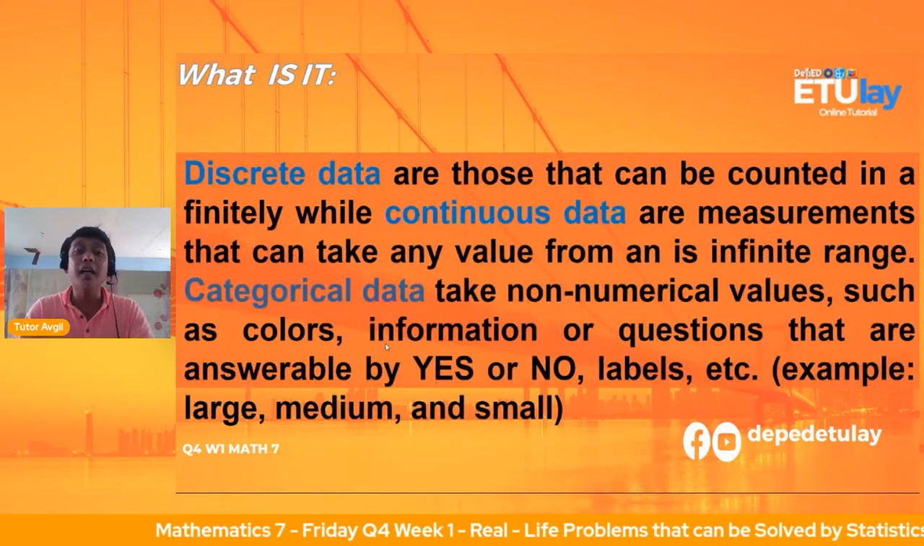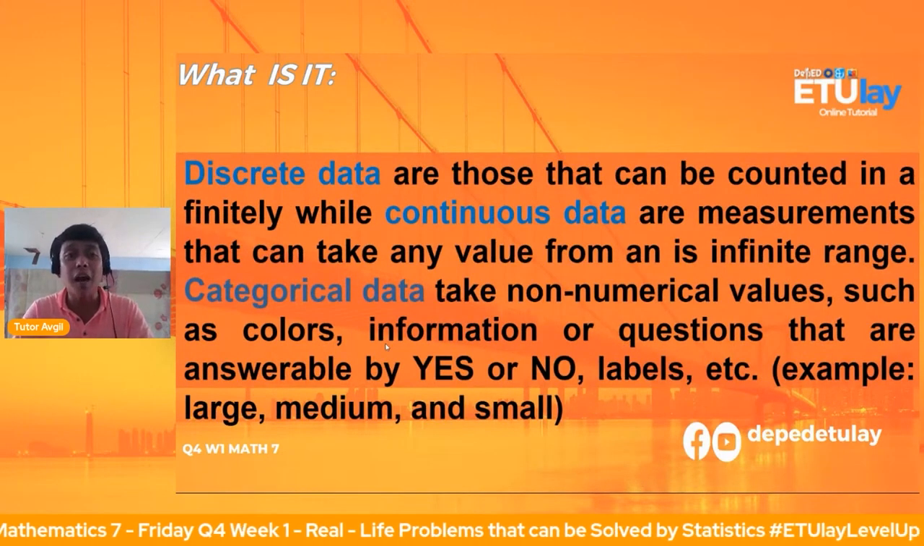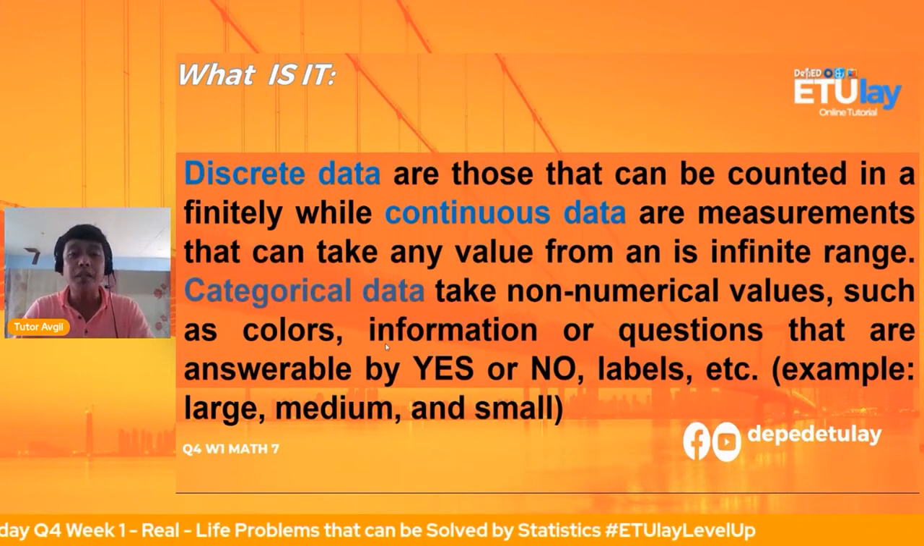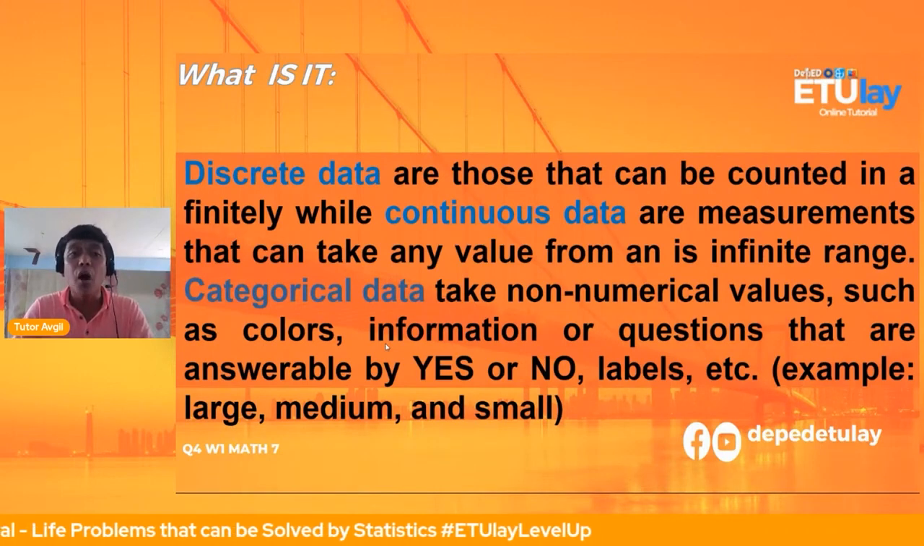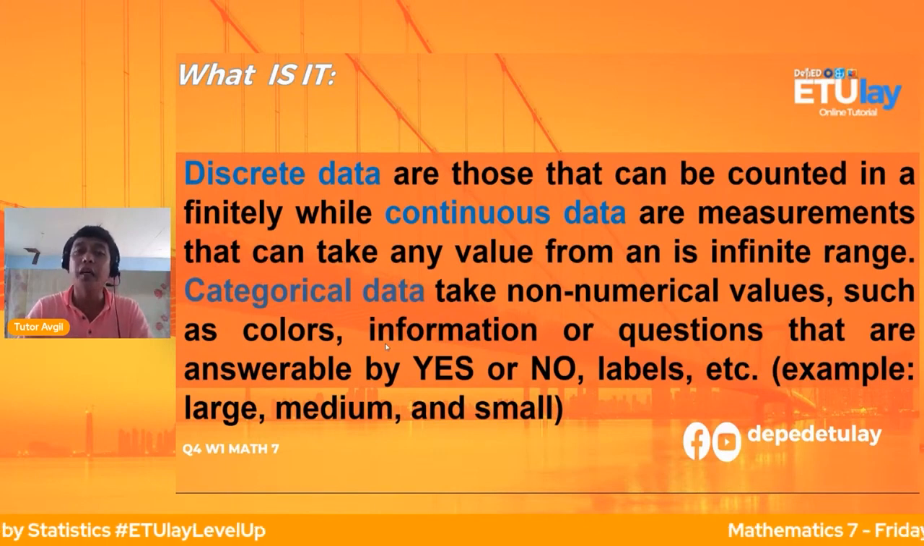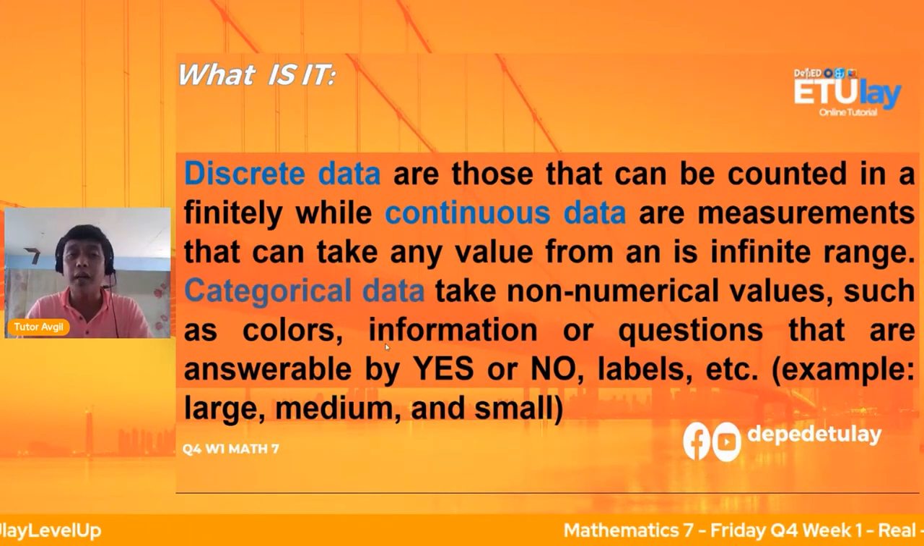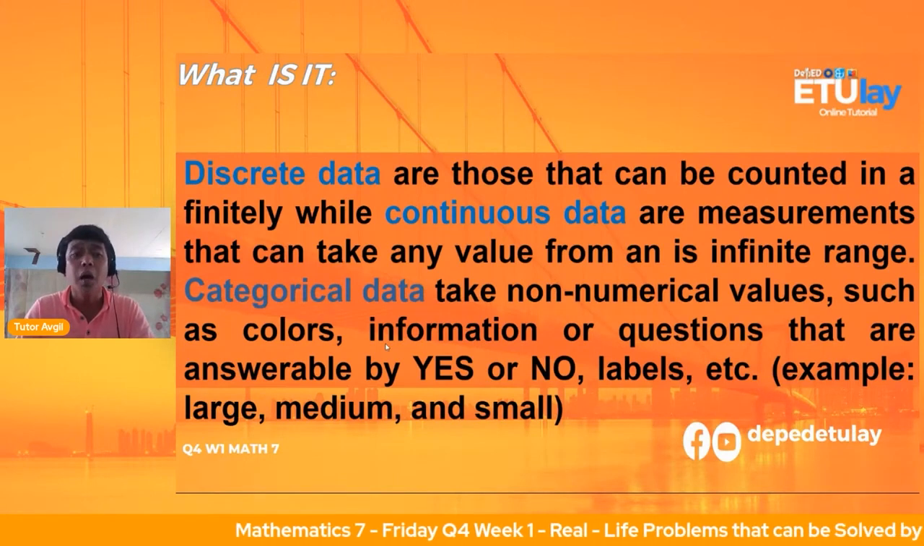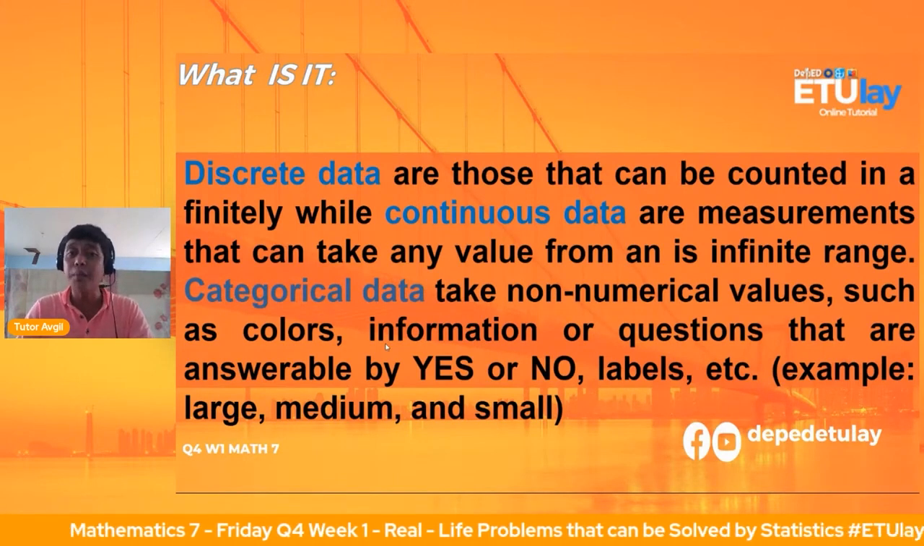Okay, so discrete data are those that can be counted infinitely, while continuous data are measurements that can take any value from an infinite range. So pag sinabi natin categorical data, take from non-numerical values such as colors, information or questions that are answerable by yes or no, labels, etc.